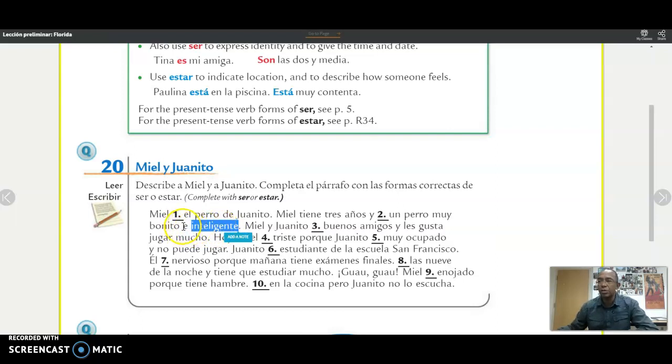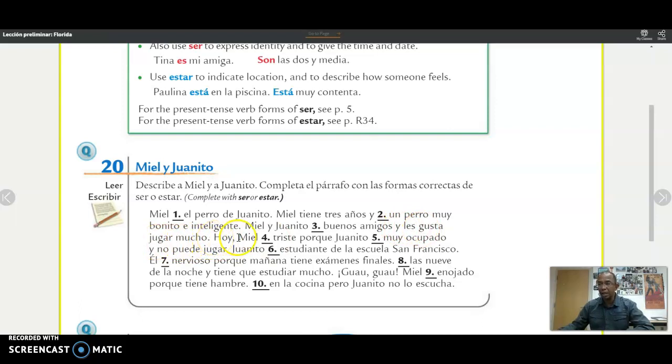You substitute the y, which means and, with e anytime you see a word that starts with the letter i. Bonito e inteligente. Miel y Juanito, buenos amigos. They are, right? So in this case it will be son buenos amigos, identifying what they are to each other. Y les gusta jugar mucho, and they love to play together.